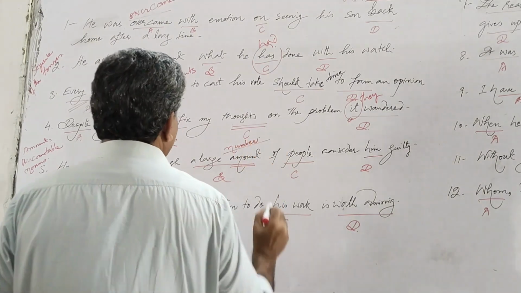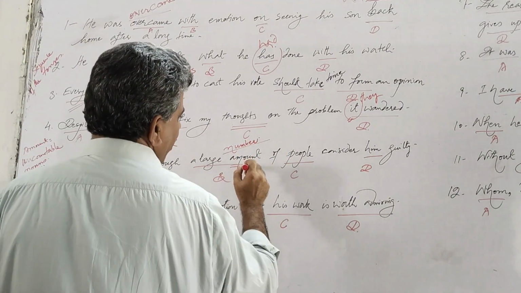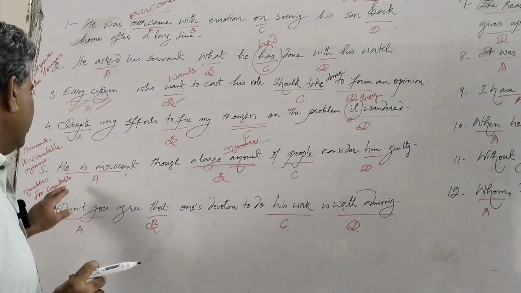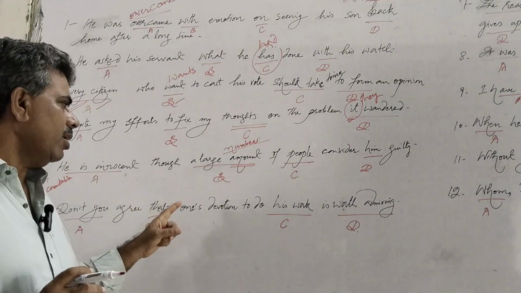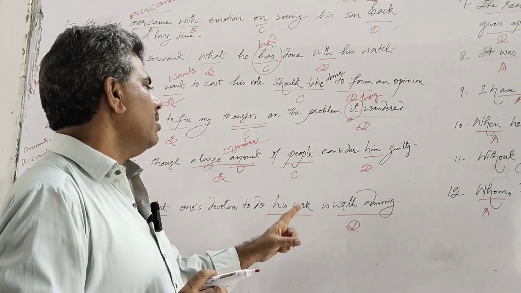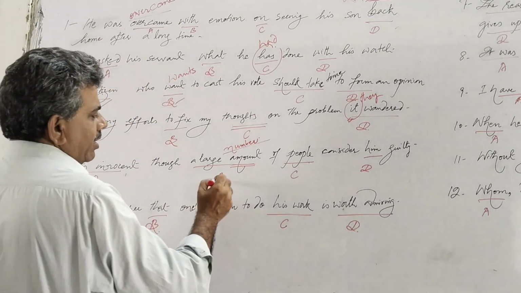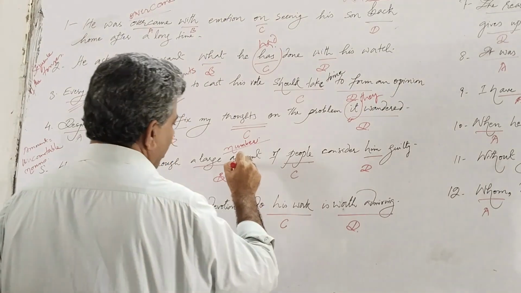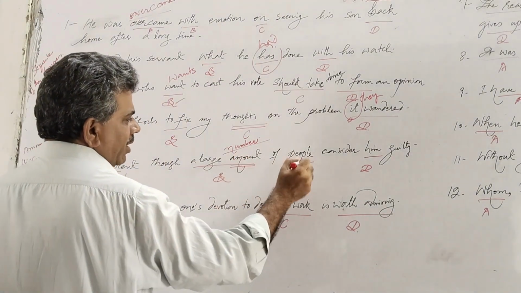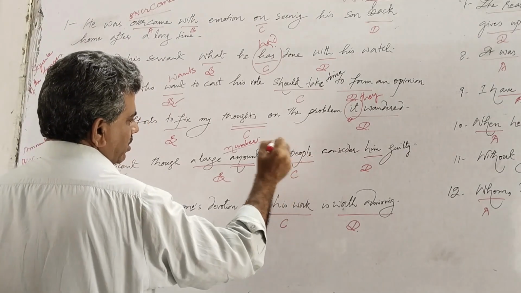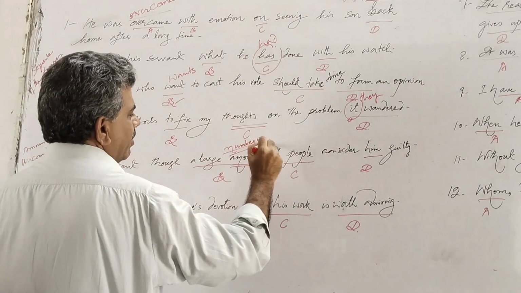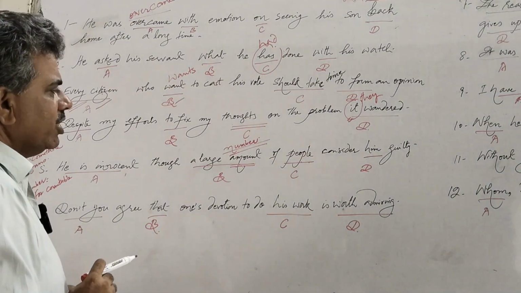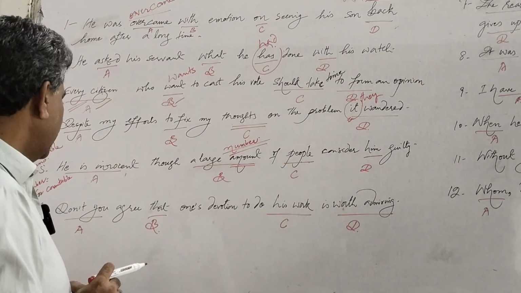We cannot keep the word amount with people. We should have number of people. So the correct sentence would be: he is innocent, though a large number of people consider him guilty. So the error is at option B, and we should remove amount because it is non-count and people is a countable noun. So we should replace it with number. So the correct sentence will be: he is innocent, though a large number of people consider him guilty.